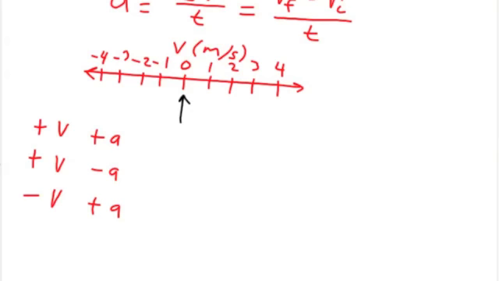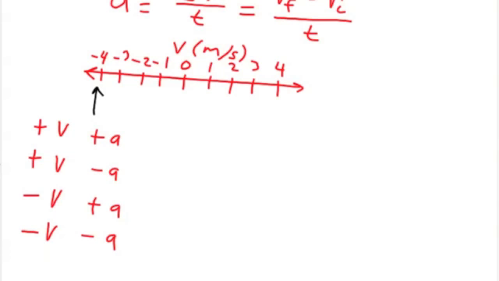One more scenario, negative velocity, negative acceleration. Does anybody know what that means? Going backwards, getting faster. It is. It's going backwards, speeding up. Notice, what's the value of speed doing this way? Is it slowing down? No, it's getting faster backwards. It's actually speeding up backwards. So this last scenario, negative velocity, negative acceleration, is actually speeding up backwards.